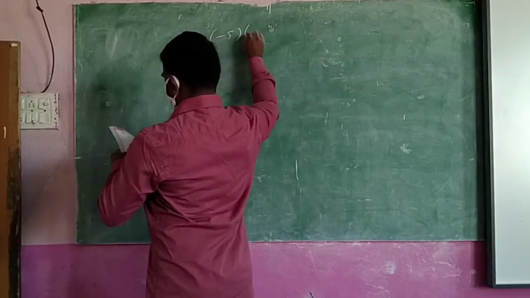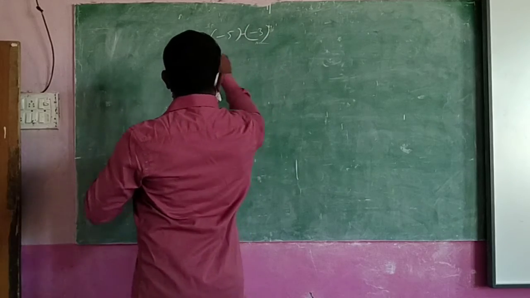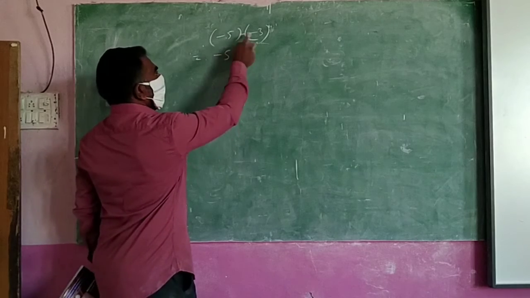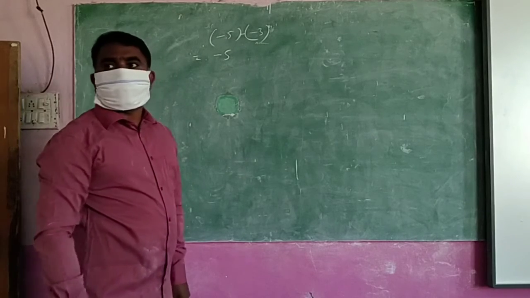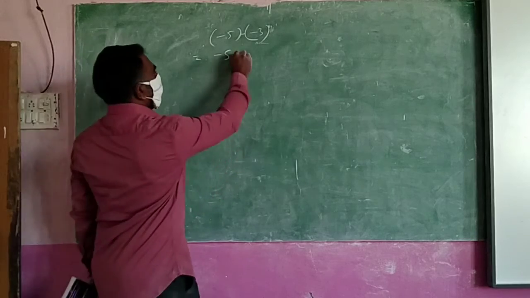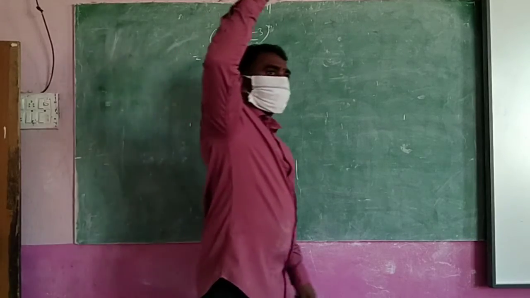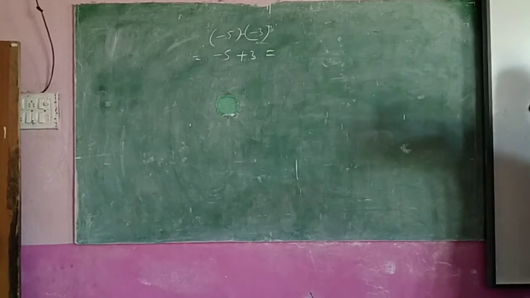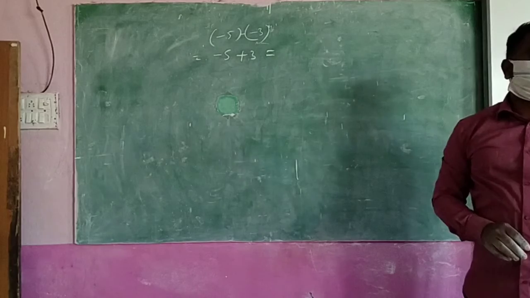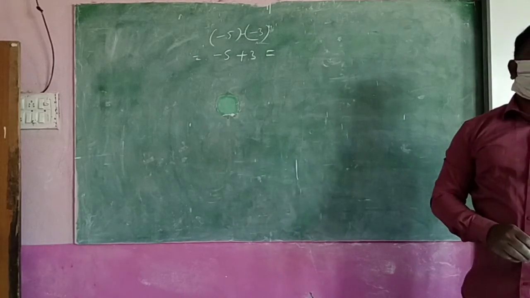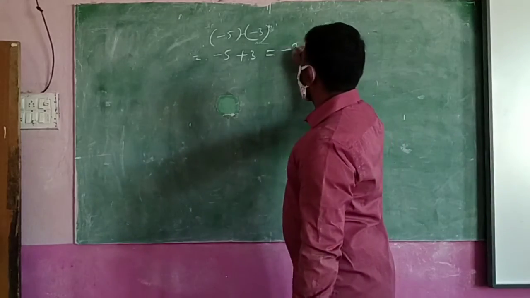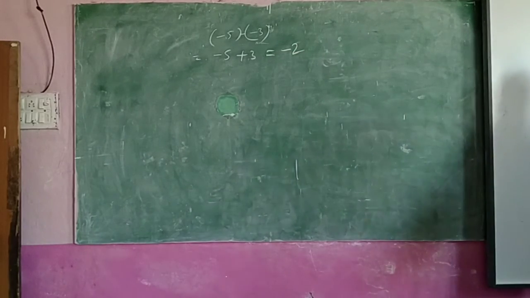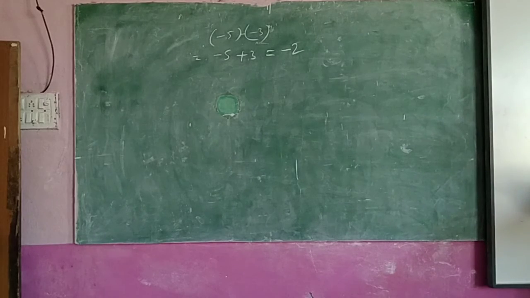Minus 5 minus 3. One example I am saying. Minus 5, here two symbols are there. Minus and minus will become plus 3. Again same method. What should we find? What is the difference between them? 2. Where are we? That's why that is the answer. If you think like that, no confusion. You can do very well. Okay, do you understand? Can you do all these bits?